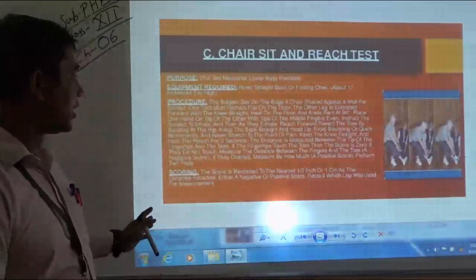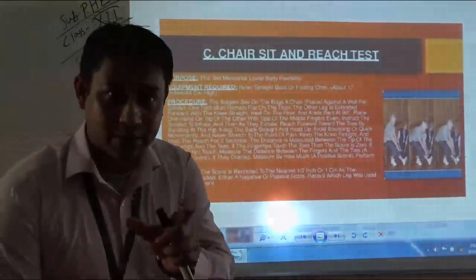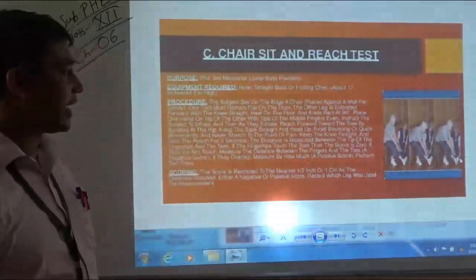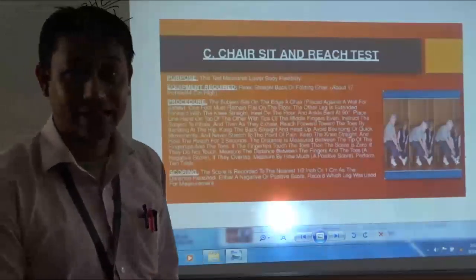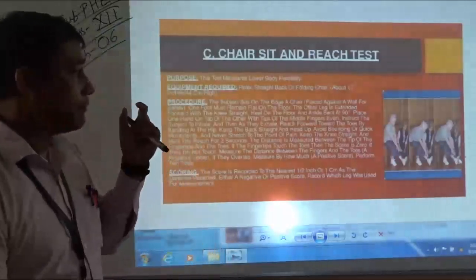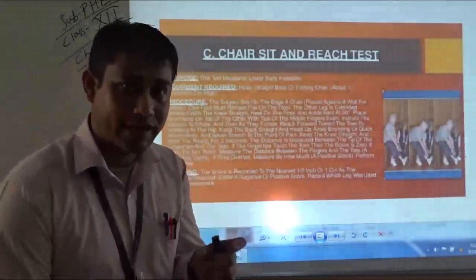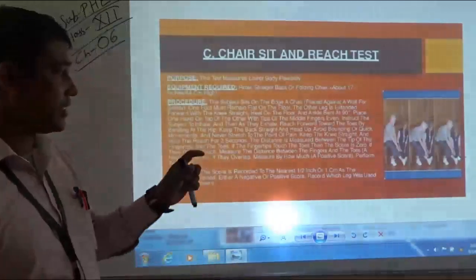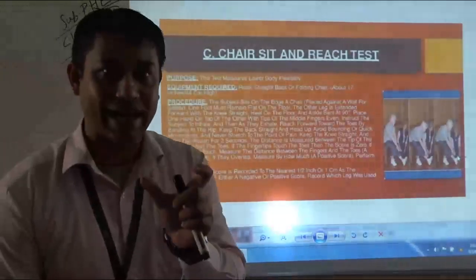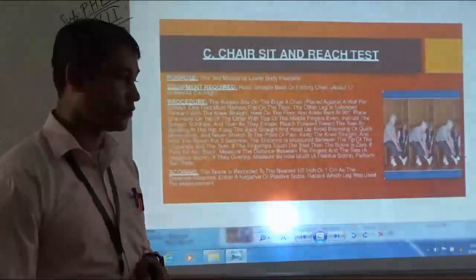Next, in the process, if any gap is observed between the fingertips and the toes, that will be measured with the help of a ruler, and it will be noted as a negative score because there is a gap. The subject is lagging in flexibility. That is why it is mentioned as a negative score.